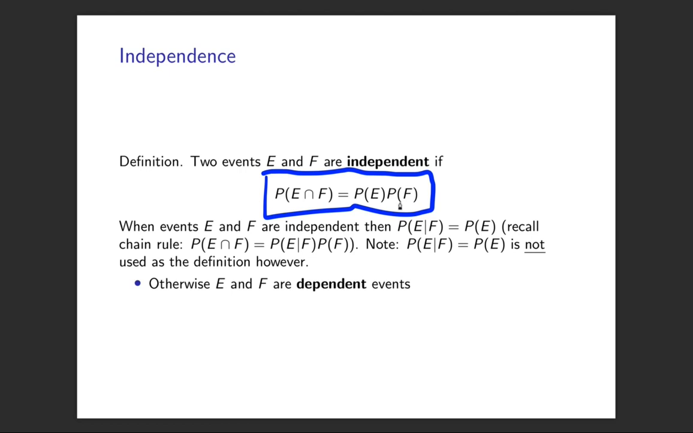If we remember the chain rule, which comes directly from the definition of conditional probability, we've got the probability of E intersection F is the probability of E given F times the probability of F. And when we have independence, we know that's equal to the probability of E times the probability of F. So if we divide through by the probability of F, assuming it's not zero, then we get the probability of E given F is equal to the probability of E when E and F are independent,